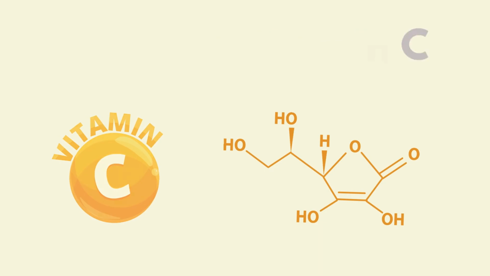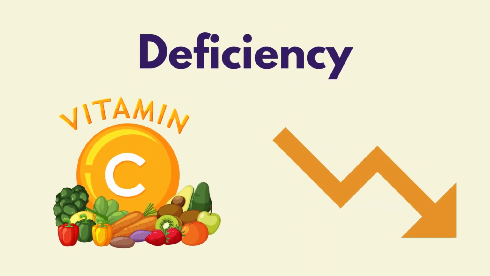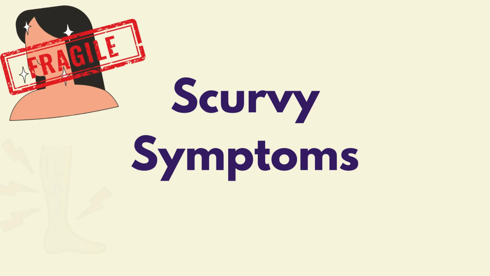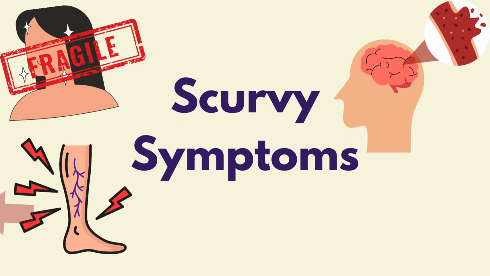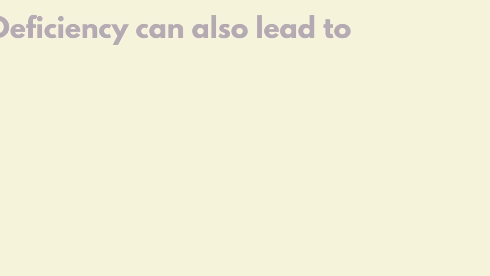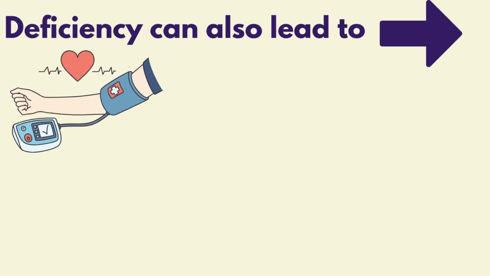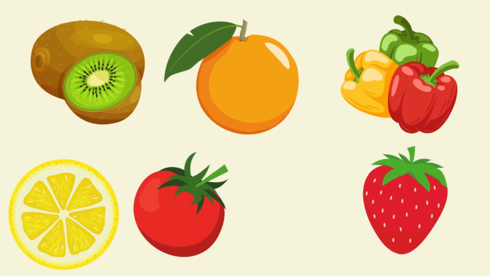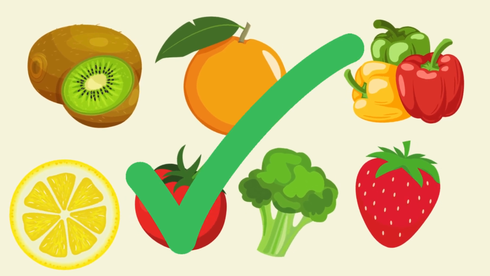Fourth stop, vitamin C deficiency. A vitamin C deficiency could lead to a disease called scurvy, most prevalent in regions that have endemic malnutrition. Symptoms from scurvy can include fragile skin and blood vessels, hemorrhaging, and reduced wound healing. Deficiency in vitamin C could also lead to high blood pressure, heart disease, and stroke. The best sources to obtain vitamin C to avoid having a deficiency are fruits and vegetables, such as citrus fruits, strawberries, broccoli, tomatoes, peppers, and kiwi.